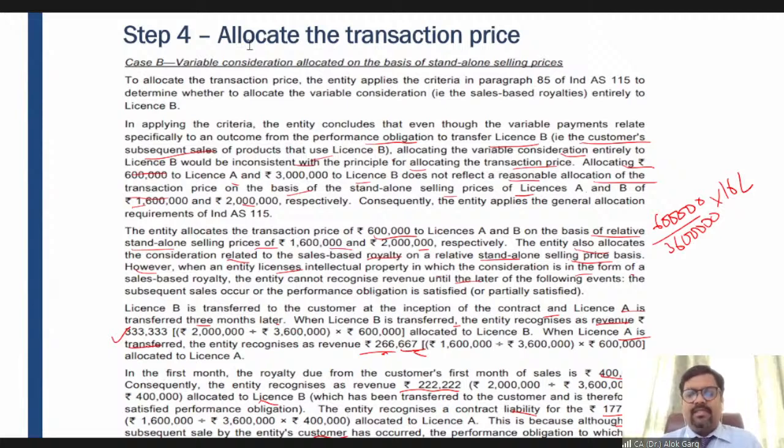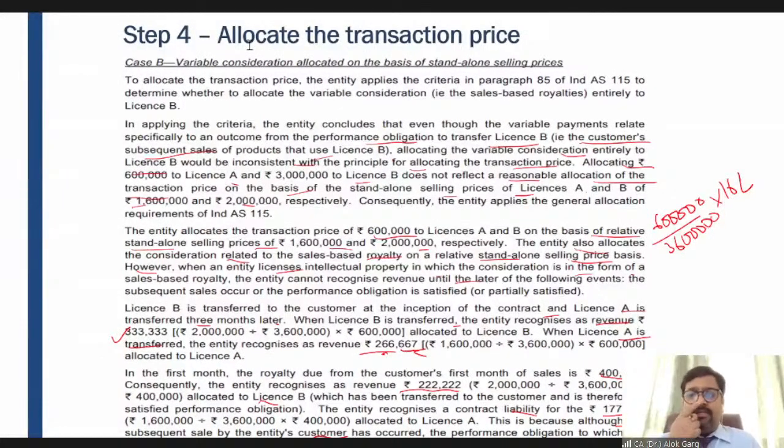In case of a discount, first of all, you need to see from the entire contract if there is a small contract, a small bundle. So first, you need to calculate the revised standalone selling price of that particular bundle, and after that, you have to allocate the transaction price in the ratio of revised selling price of all the performance obligations.